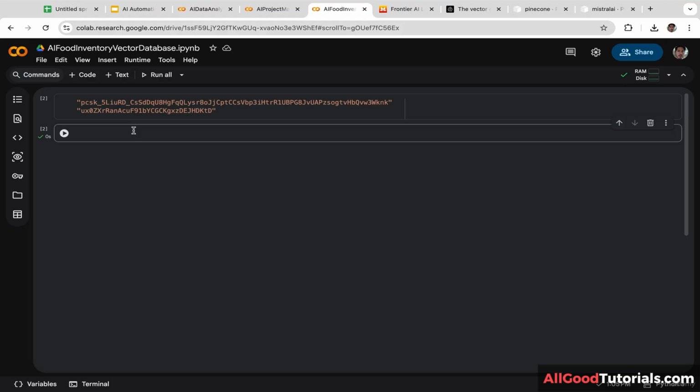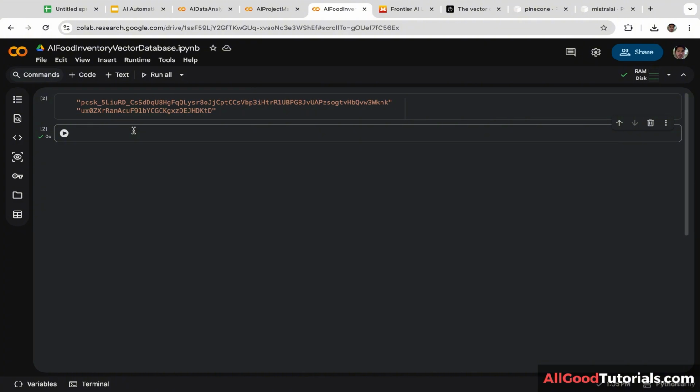In this video, we are going to build an AI food recipe generator, and additionally, we are going to connect the AI model with the Pinecone vector database. The AI model is going to generate food recipes based on available food ingredients.